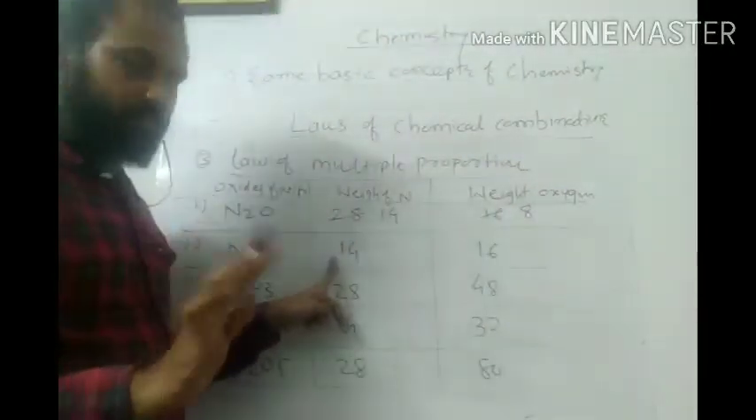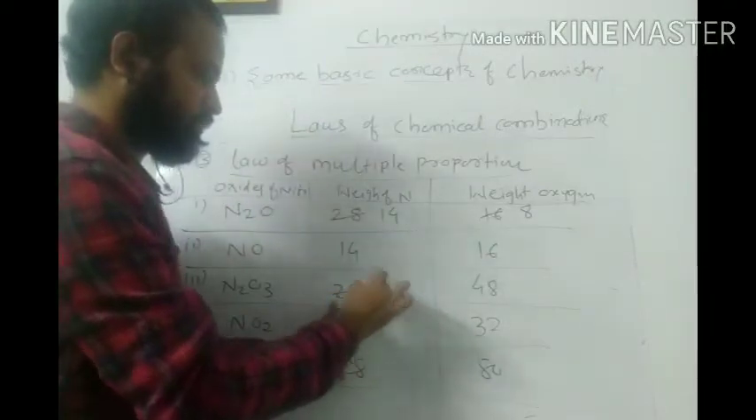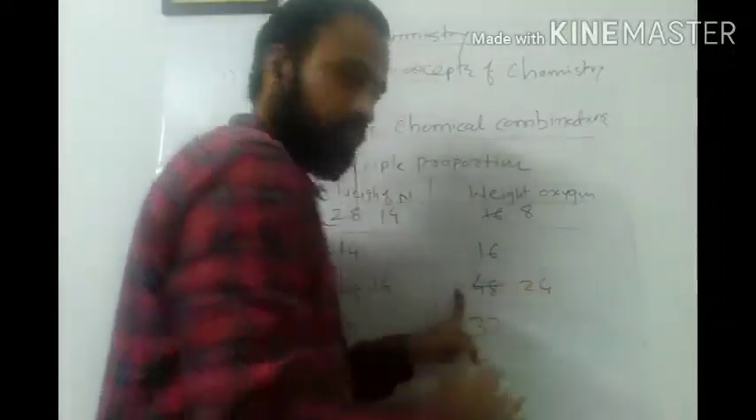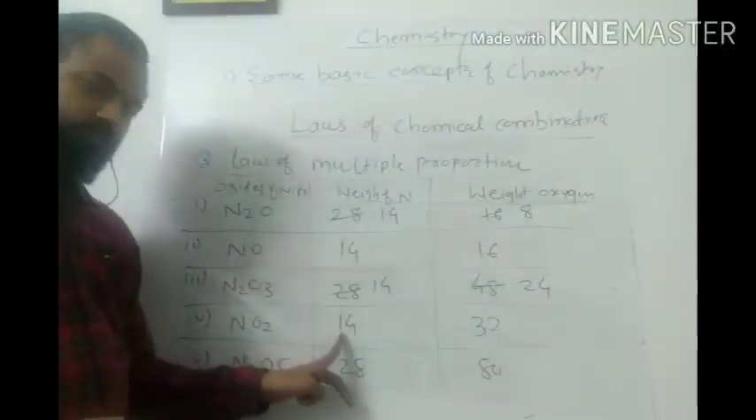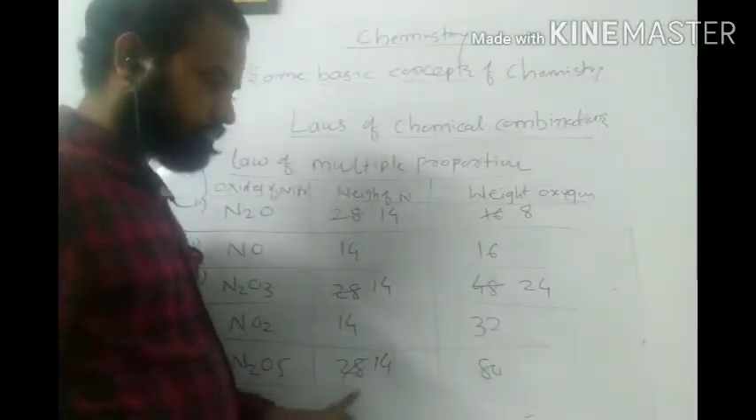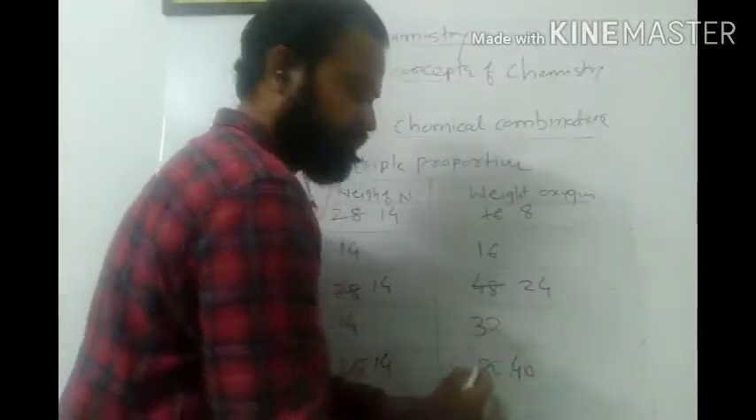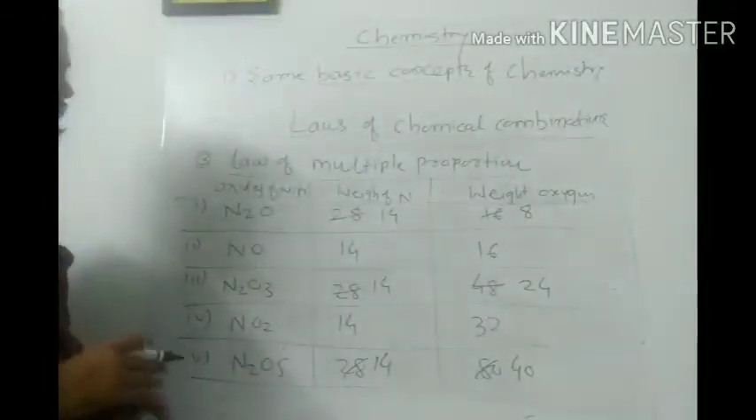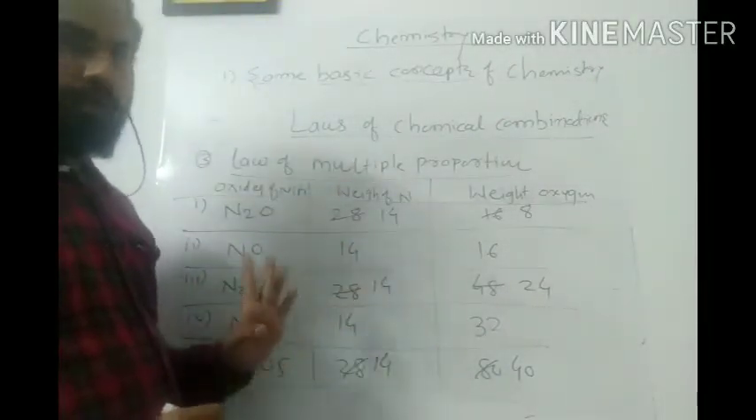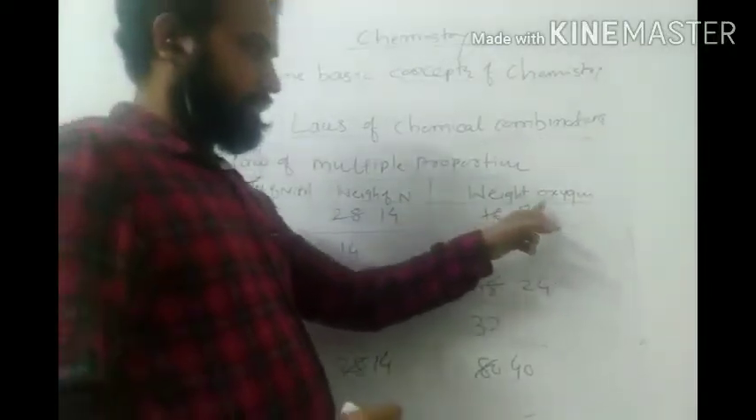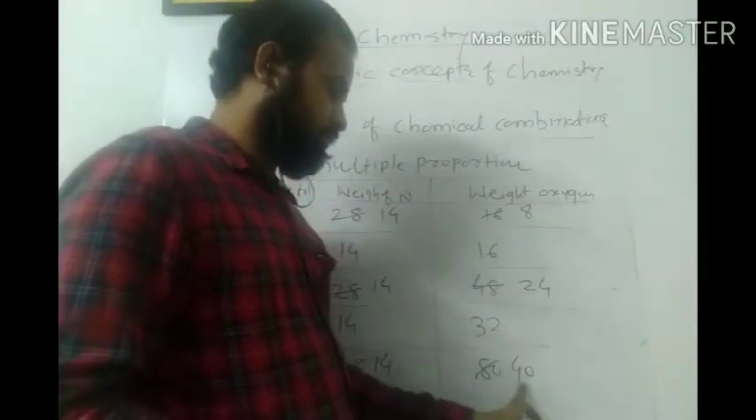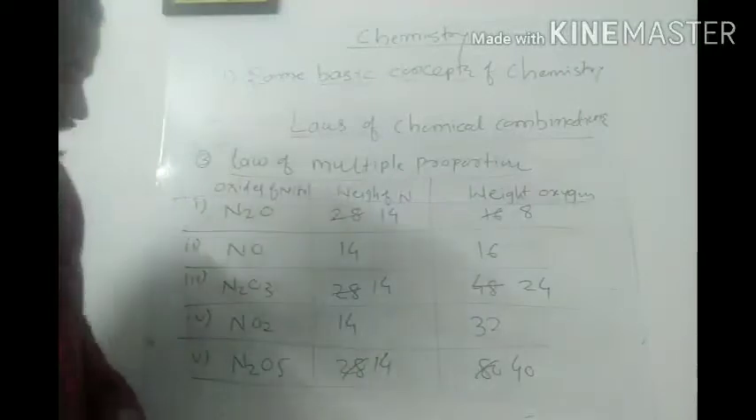So 14 stays as it is, the minimum mass. 28 again I convert into 14, so dividing by 2, the oxygen becomes 24. Then for NO2 it is 14 itself, so it is 32 for oxygen. Then again I convert this into 14, and this becomes 40, so I divide it by 2 again. So the mass of the first element is kept constant at 14, and the second element, oxygen, bears a whole number ratio: 8, 16, 24, 32, 40. I am going to write down the ratio here.